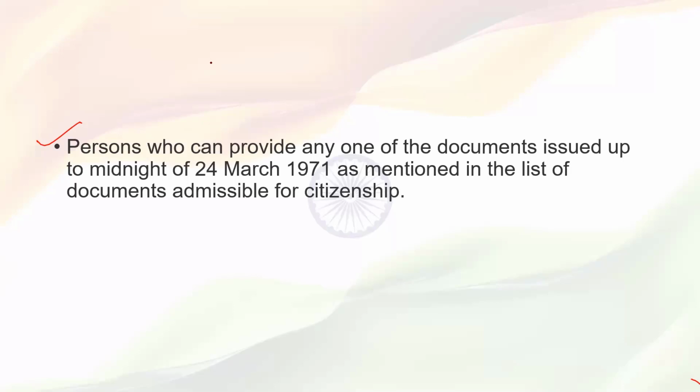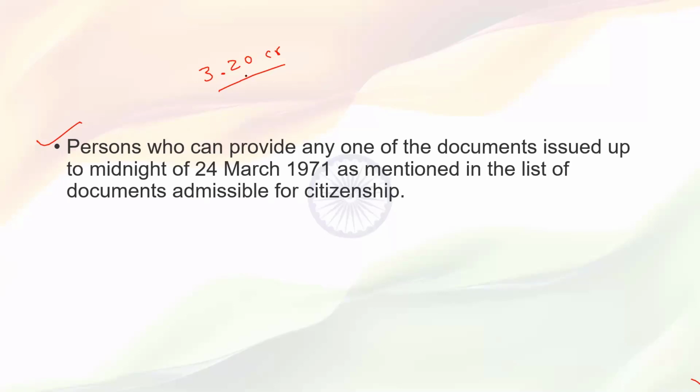So now the issue is that recently the NRC has been updated. There were nearly 3.20 crore people considered as illegal immigrants.